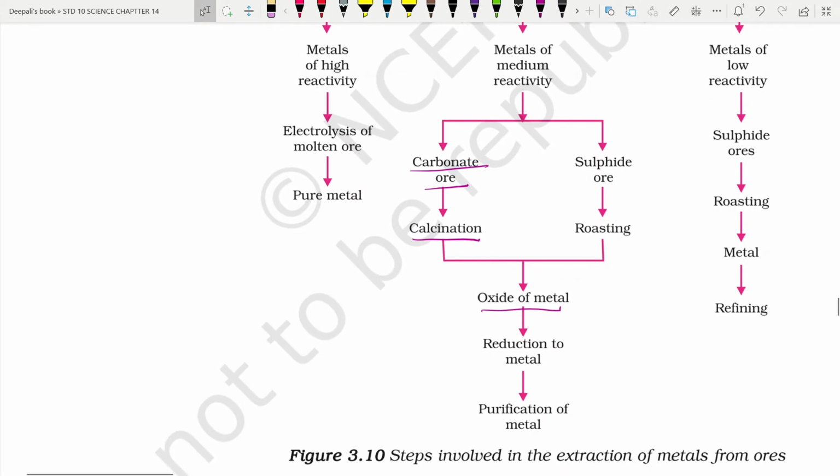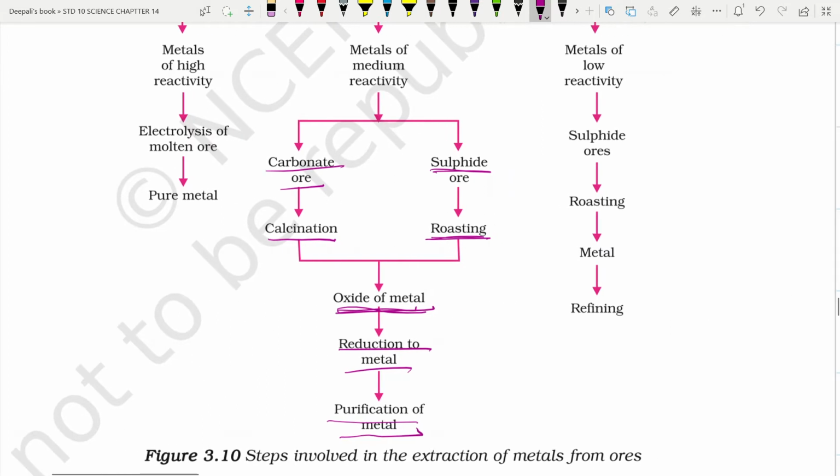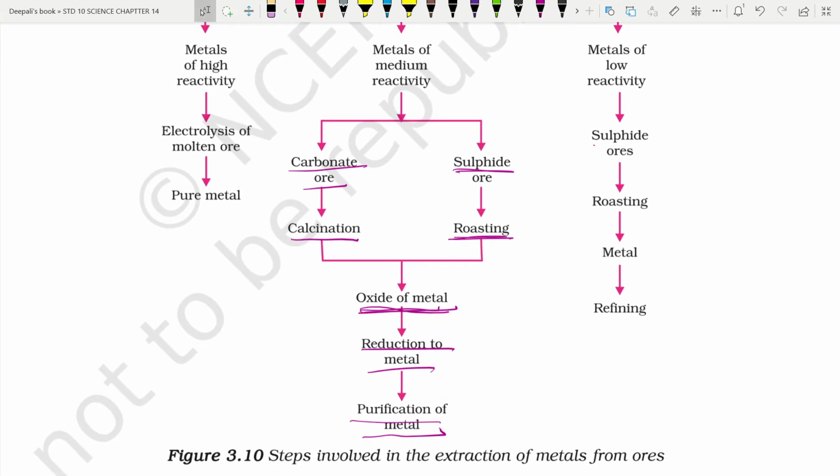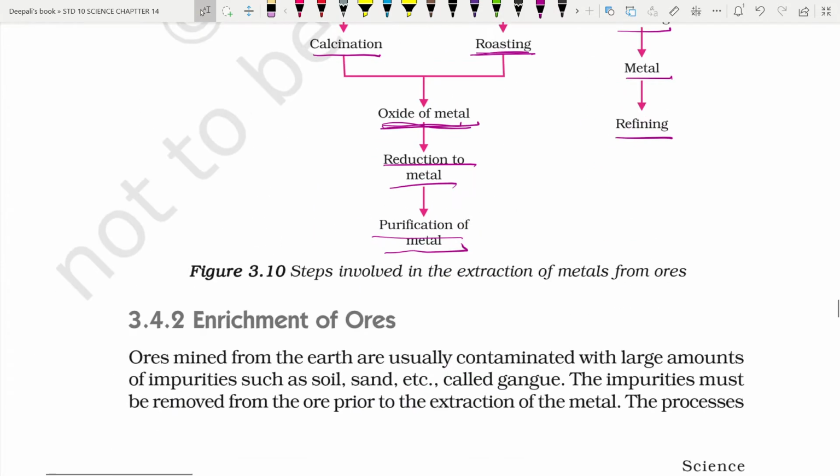Similarly, if it is medium reactive and contains sulfide ores, then it undergoes roasting. After that, oxides of the metal are formed, reduction of the metal is done, and purification is done. If it is of very low reactivity, it is generally found as sulfide ore, on which the roasting process is done, where you get the metal and the metal is refined. So these are the steps.